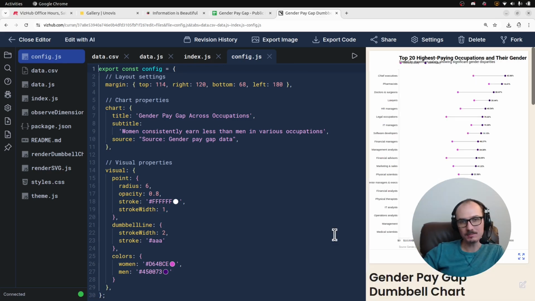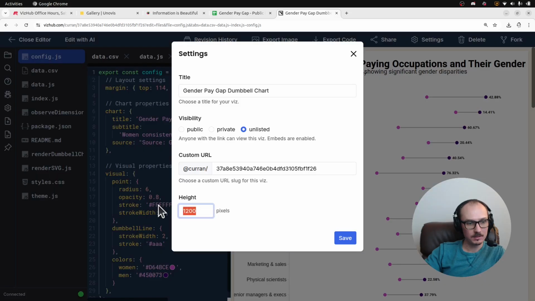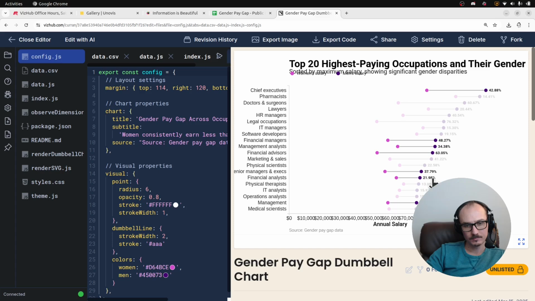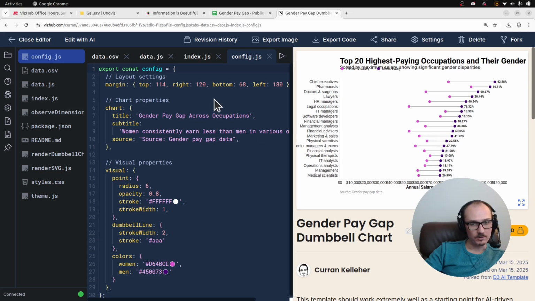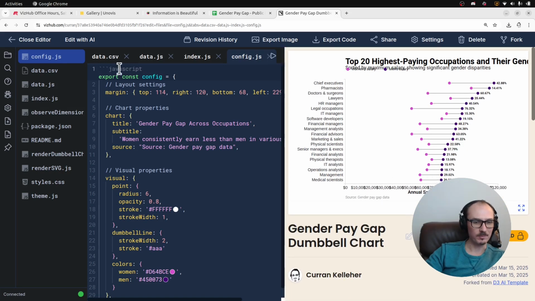Alright, this is more like what I wanted to see from the original. So let me bring the height back down. And it's responsive too, which is nice. And I don't know why the hover logic is like this. Like when I hover over... So now it's just a matter of tweaking it. So like the left margin, I want to increase so we can see all the labels. And I think we can do for more than 20.